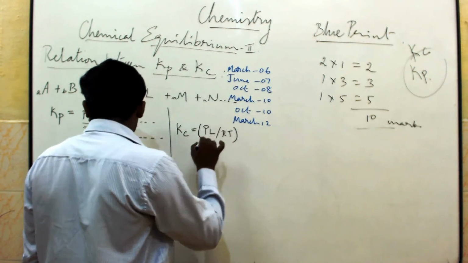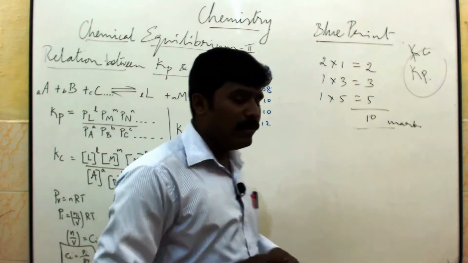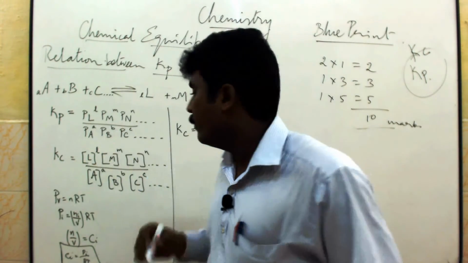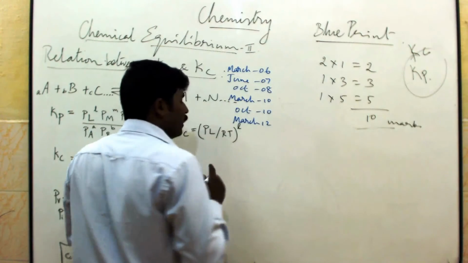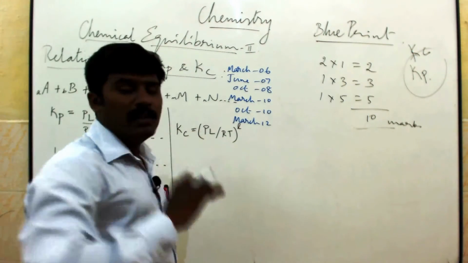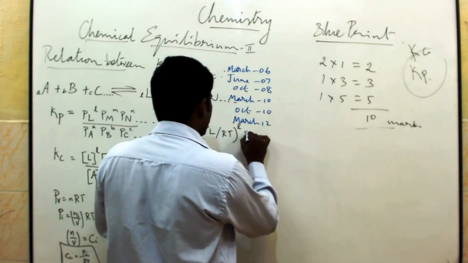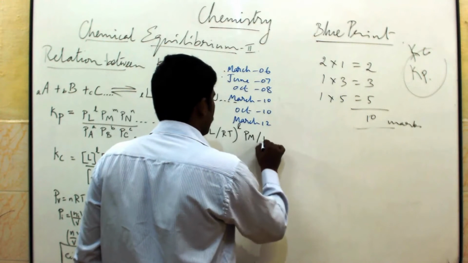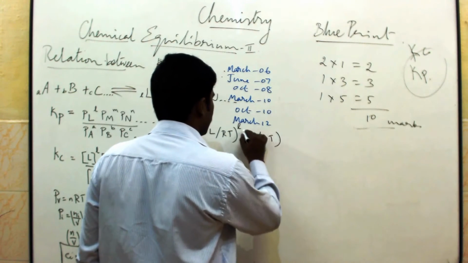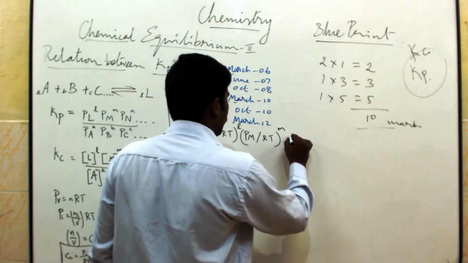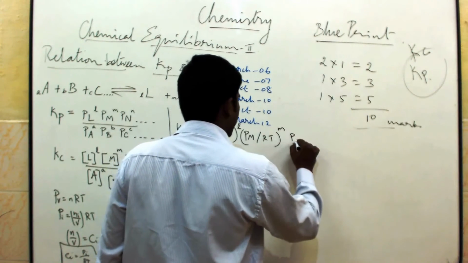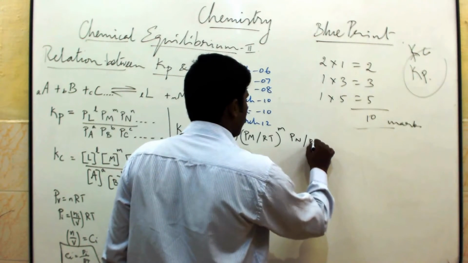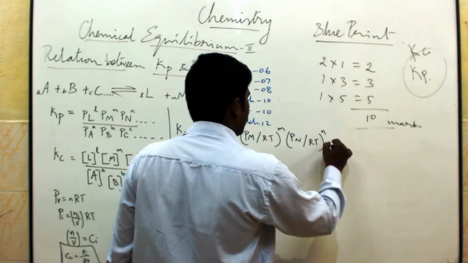Everything will come under the power of what? What does the L mean? What's the power? That is L will come. Likewise L, M, N, all those things. So (P_L/RT)^L, (P_M/RT)^M, (P_N/RT)^N.